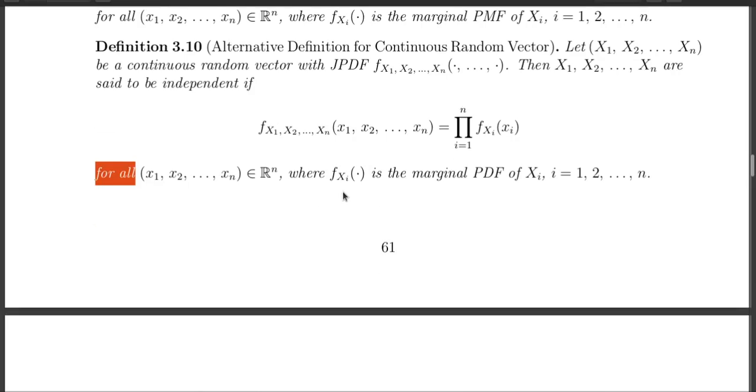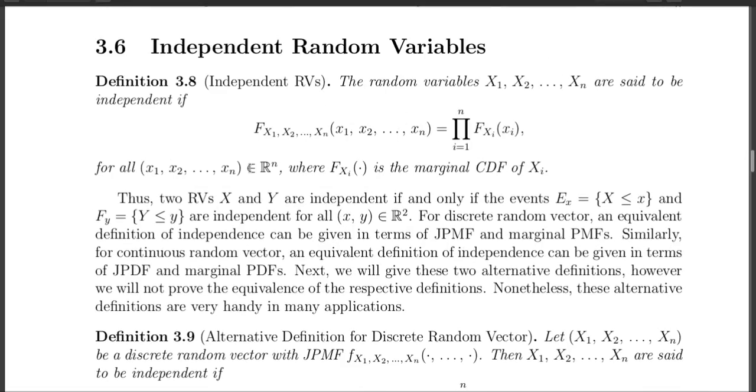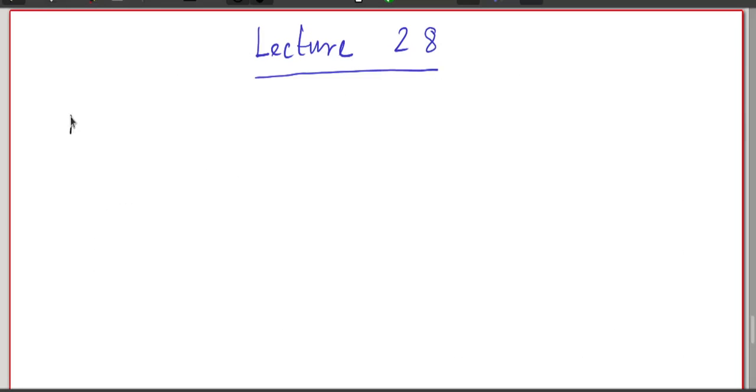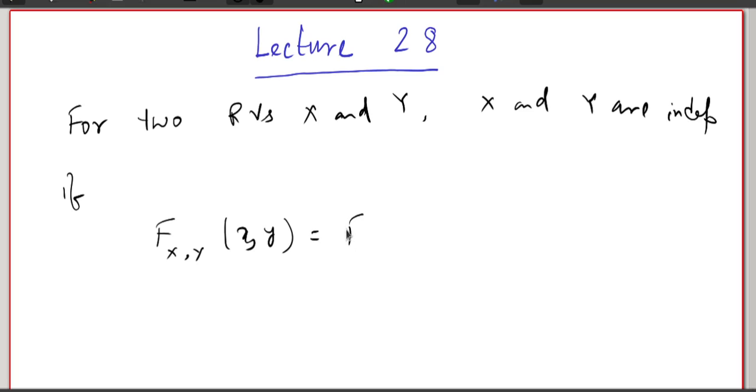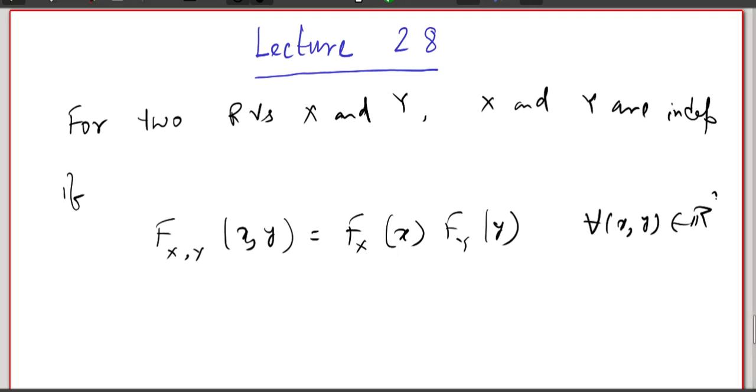In fact, you can see from this definition, if you have two random variables X and Y, that X and Y are independent if the distribution function of (X, Y) at the point (x, y) can be written as the distribution function of X at the point x times the distribution function of Y at the point y, for all (x, y) in R^2. That is from the definition.